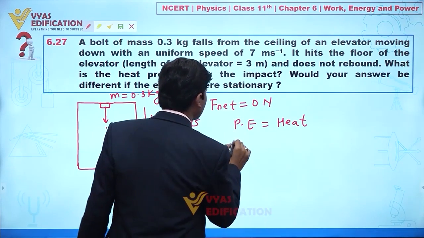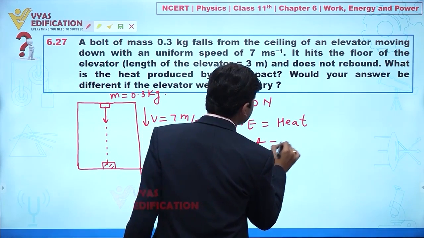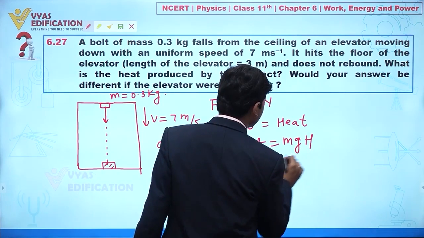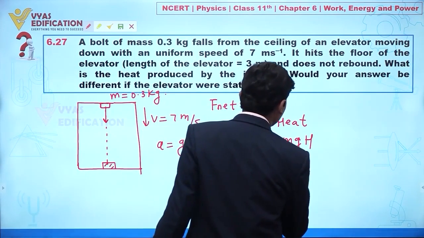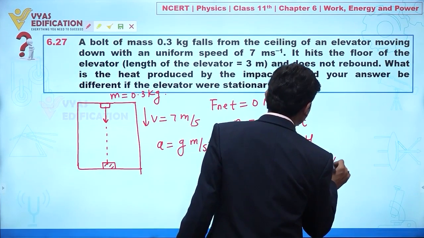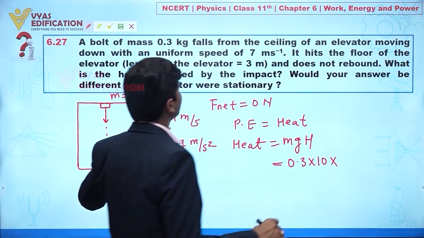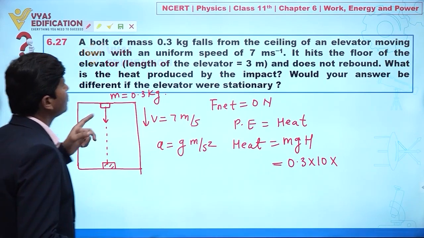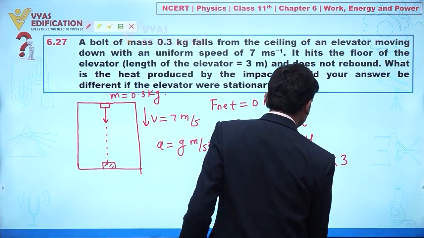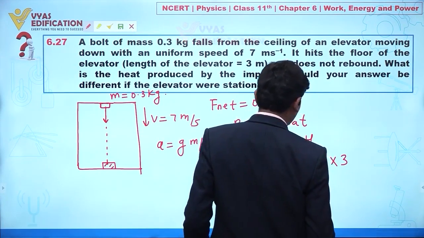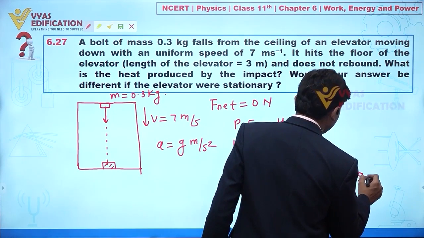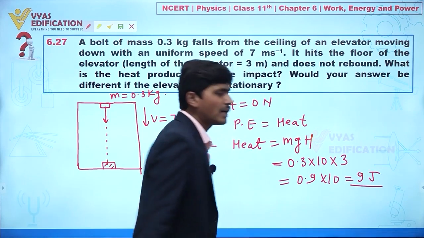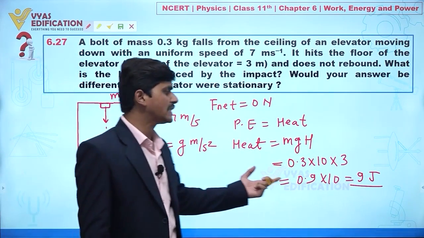So what is the value of potential energy? Potential energy is given by mgh. Clear? The value of m we have is 0.3, the value of capital G is 10, and the value of h is given to you as 3. So from here we can say this is 0.9 multiplied with 10. So I can say this is 9 joule. So the total amount of heat produced here is 9 joule.